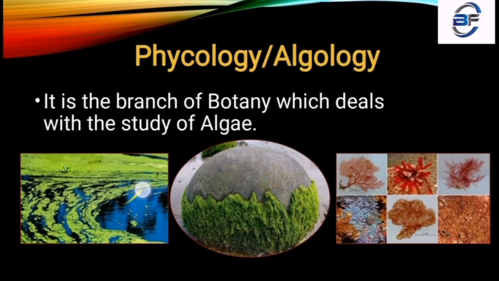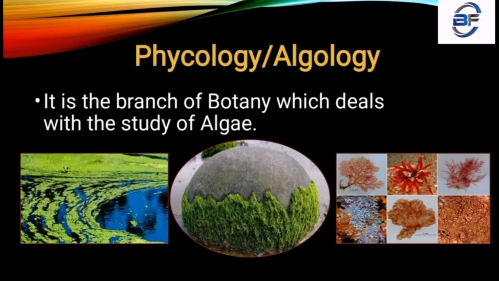Here is also one image of a water body, and some green color structures are there, and these green color structures are otherwise known as algae. In some books you also cover algal blooms, that means in ponds there is formation of algal blooms.